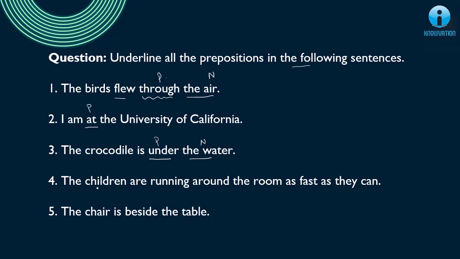Next, the children are running around the room as fast as they can. So here around is showing me the direction because they are all around the room. Hence around will be your preposition. Next, the chair is beside the table. What is the position or the place? It is beside. So beside is my preposition.